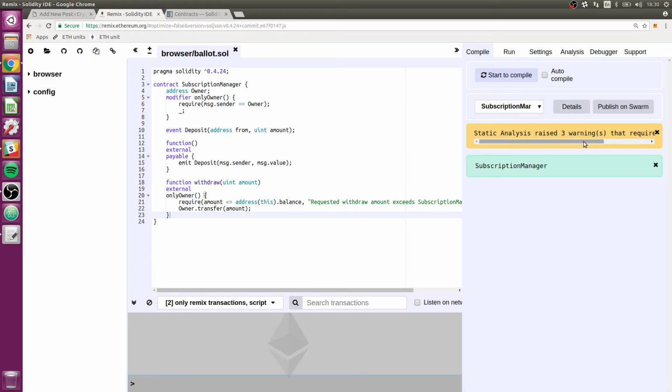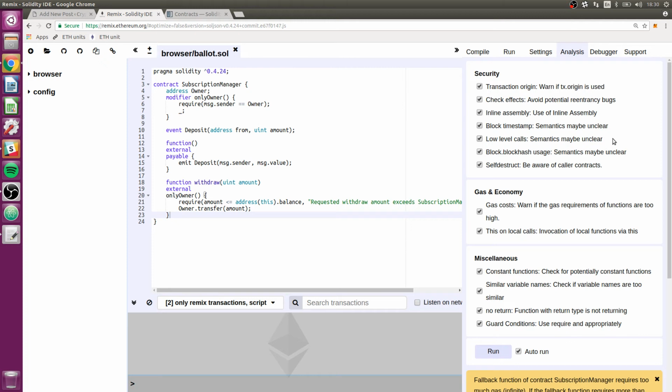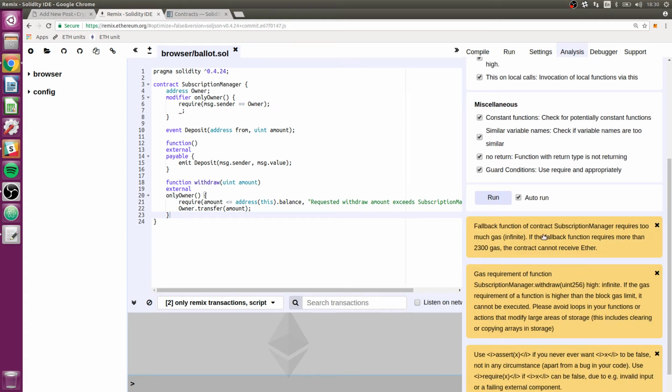Static analysis, 3 warnings. It seems like these are always kind of useless to me. Let's just check out what it says. Fallback function requires too much gas, and this doesn't really make sense to me. I wonder if it's some sort of bug in Remix, because this fallback function is only emitting an event, which is probably one of the smallest amounts of gas you can spend.